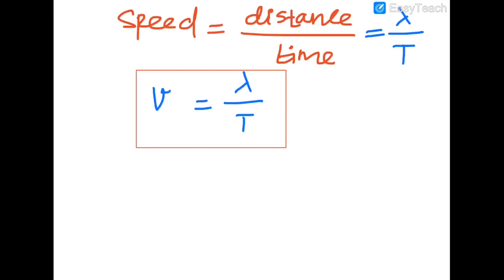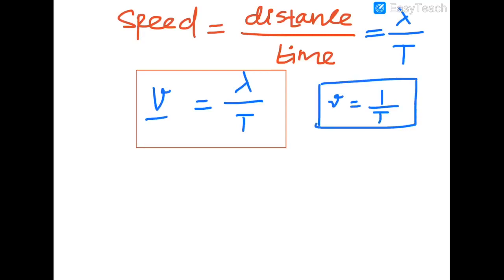Already we know frequency, nu, which equals 1 by t. This nu and small v are different. Small v means your speed.